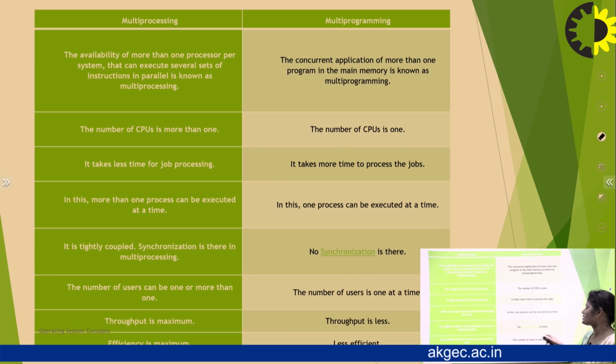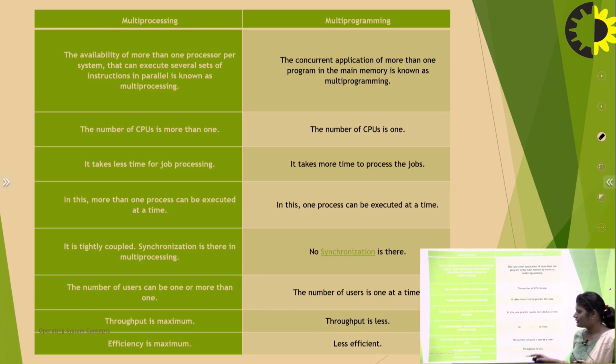In multiprocessing, when we have a number of processors, they have to be tightly coupled. No synchronization is there. The number of users can be one or more than one. Here the number of users is more than one, and in the other the number of users is one at a time, on a single time only one user. Throughput is maximum and throughput is less. And efficiency is maximum in a multiprocessing operating system, and it is less efficient.